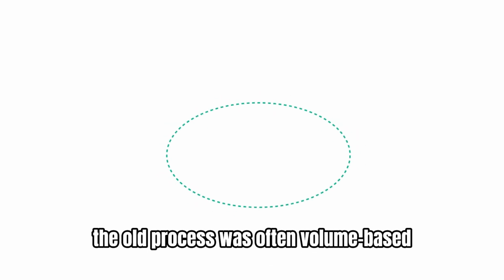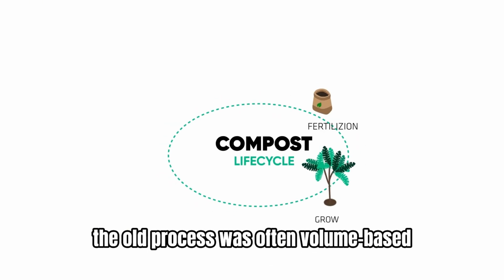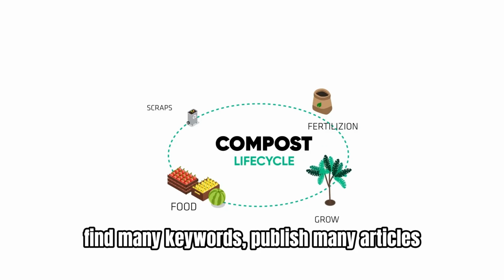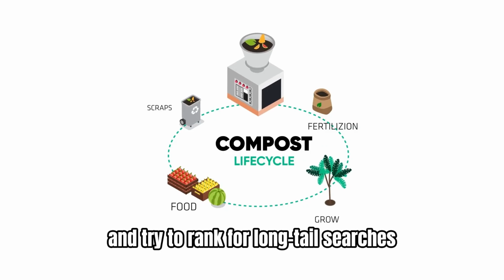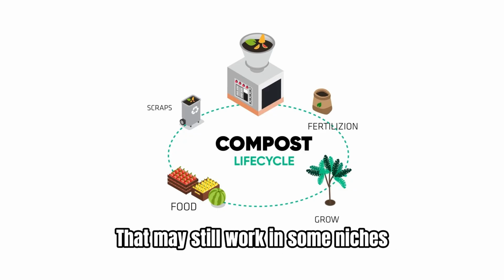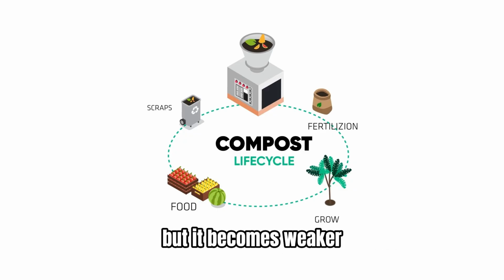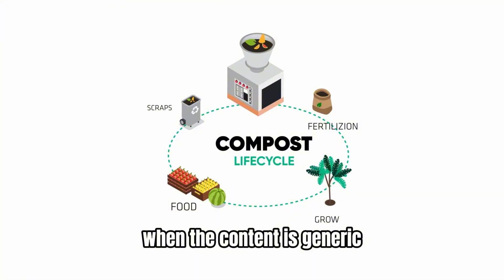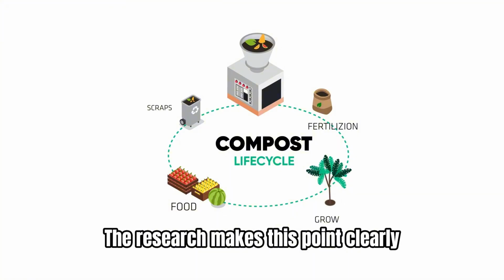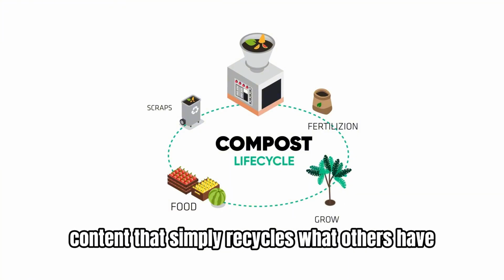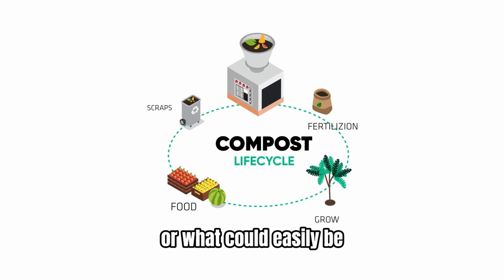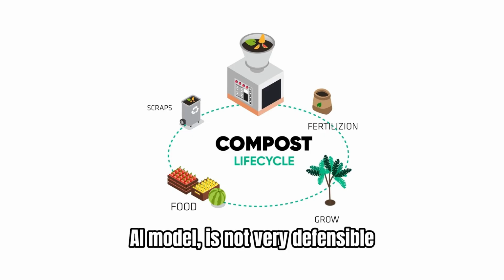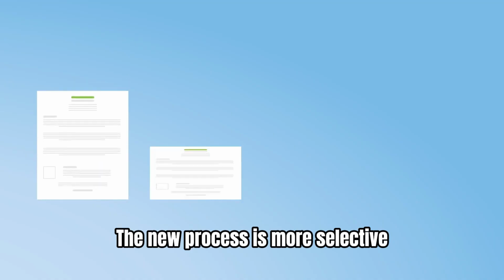For a blogger, the old process was often volume-based. Find many keywords, publish many articles, and try to rank for long-tail searches. That may still work in some niches, but it becomes weaker when the content is generic. The research makes this point clearly. Content that simply recycles what others have already said, or what could easily be produced by a generative AI model, is not very defensible. The new process is more selective.